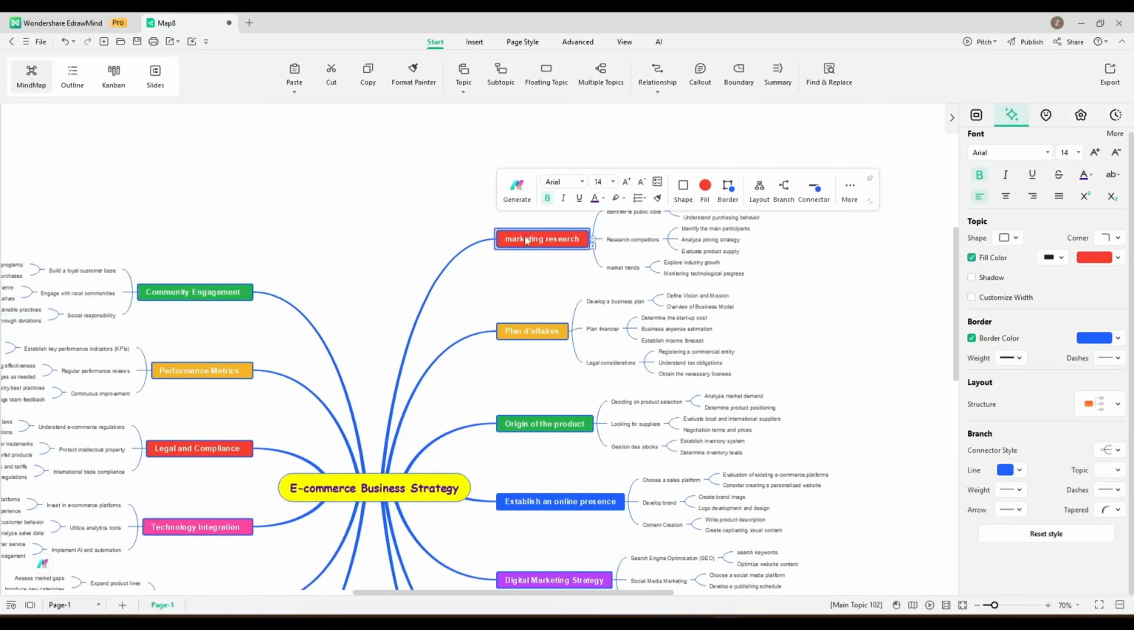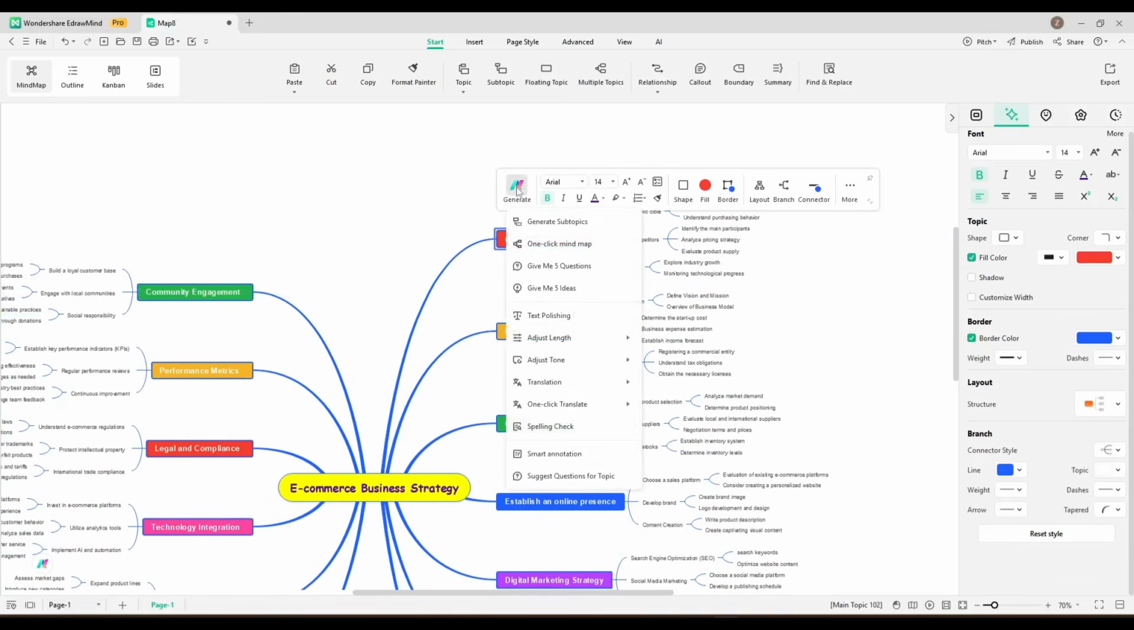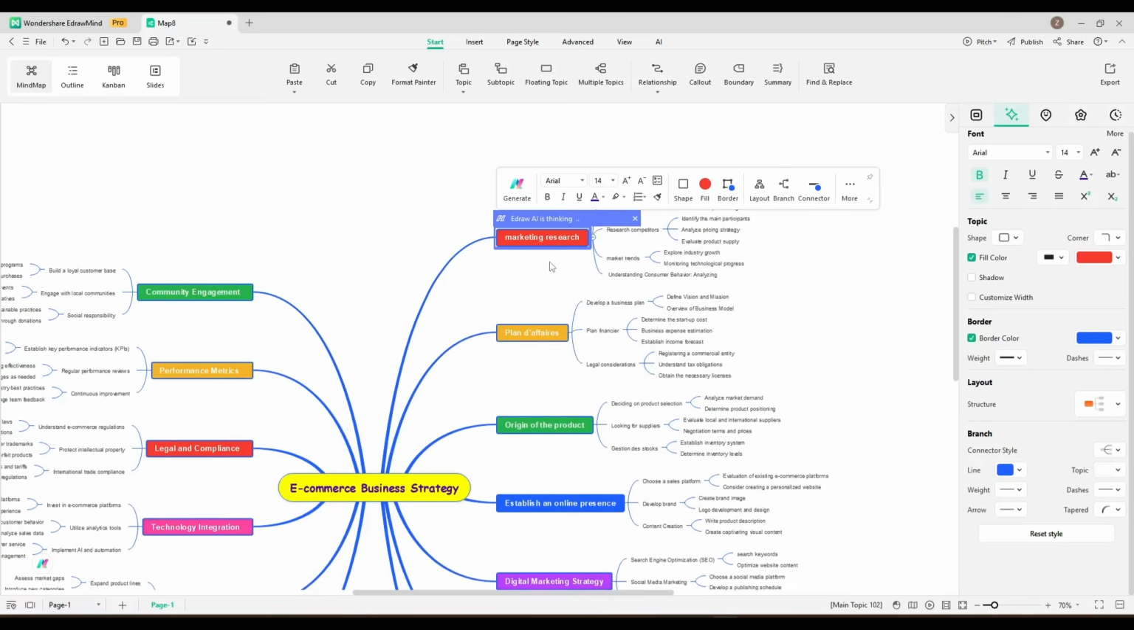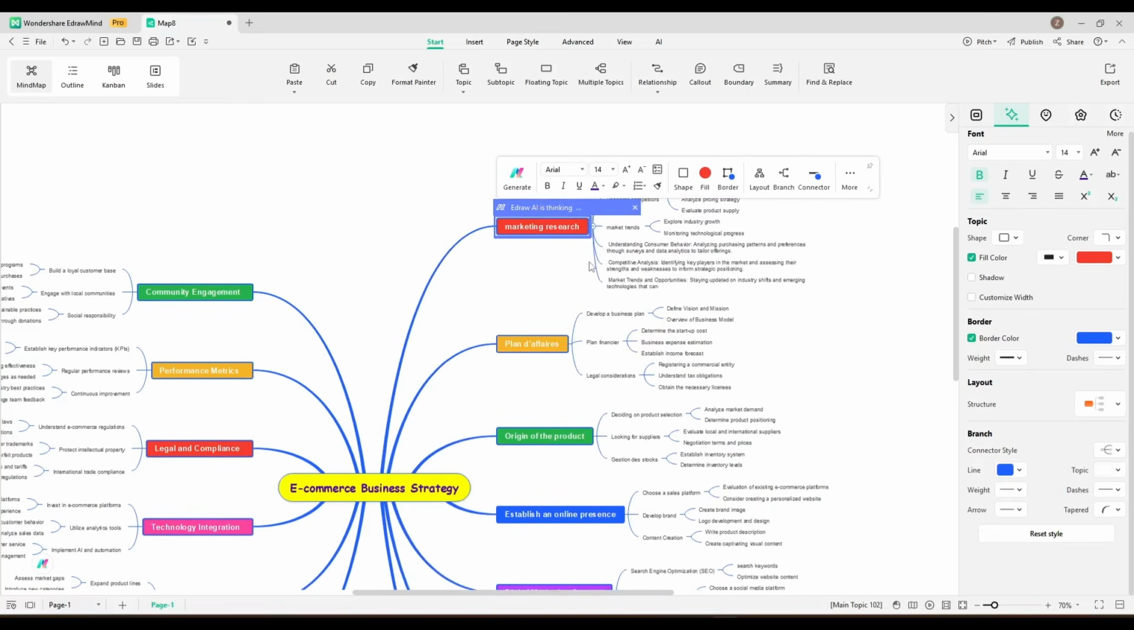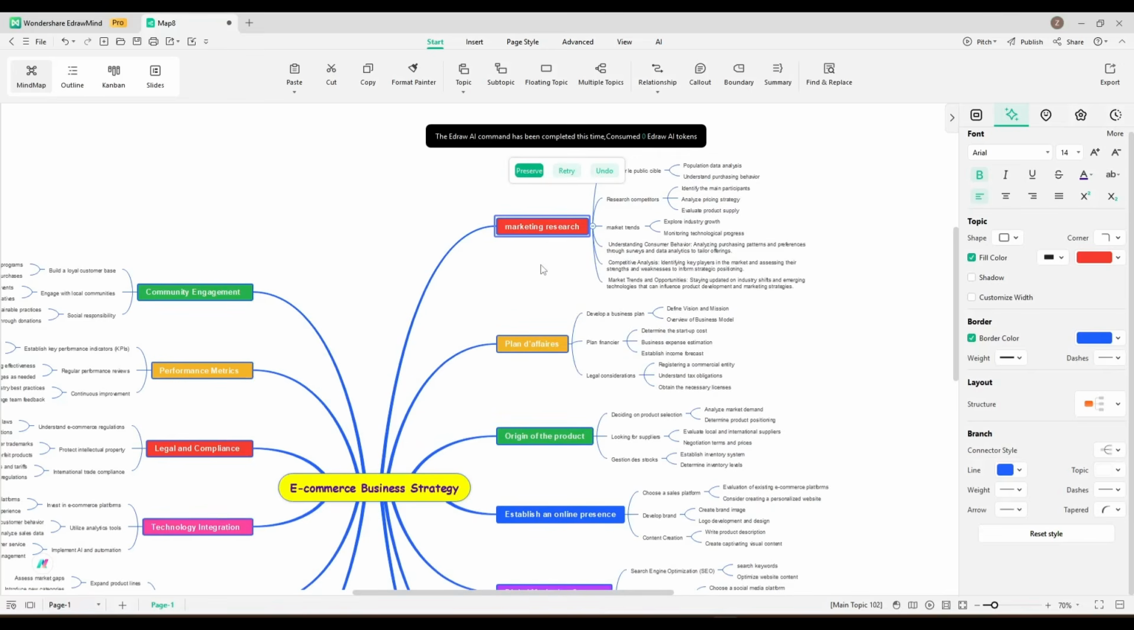Just select the topic or subtopic and then click on the Generate button. At the top of the page, you will find the Generate Subtopic tool. Simply click on that, and you can see that EdrawMind is generating new subtopics. And this is not forced. It's generating factually correct topics.